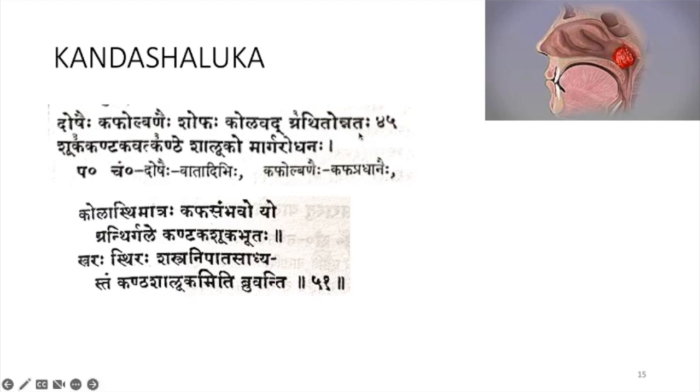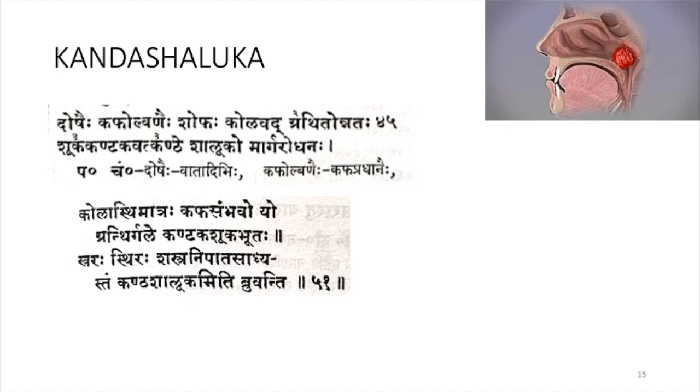Gradida unnadaha, so there will be a swelling. Shuga kandhagavat kande, like pricking, as if it is having thorns. That disease is known as Kanda Shaluga Marga Rodanaha. It will obstruct the passage, so it will obstruct the neck.